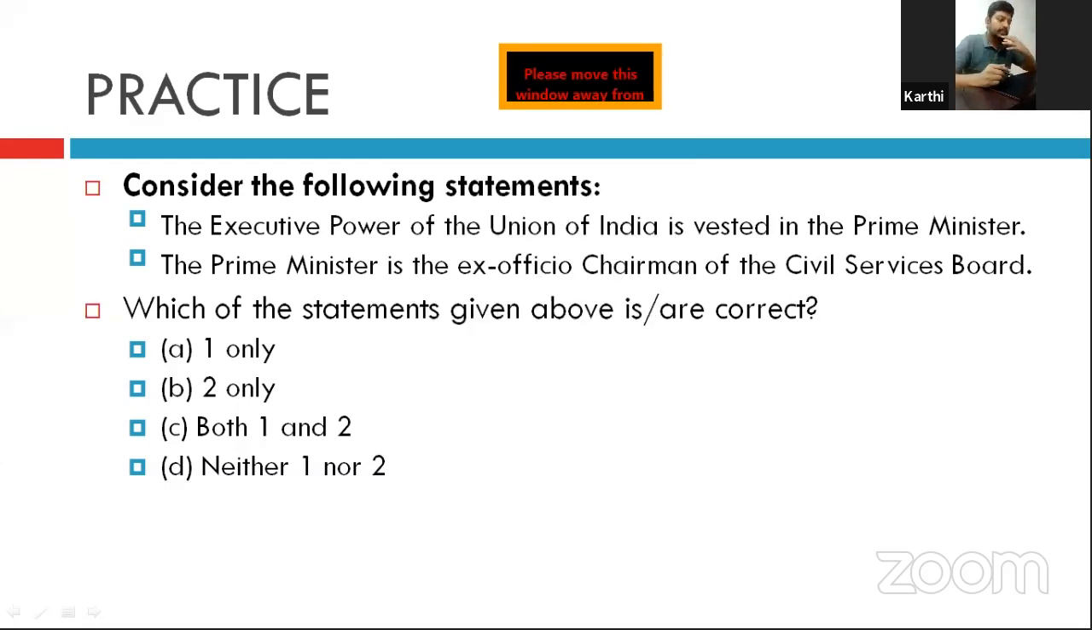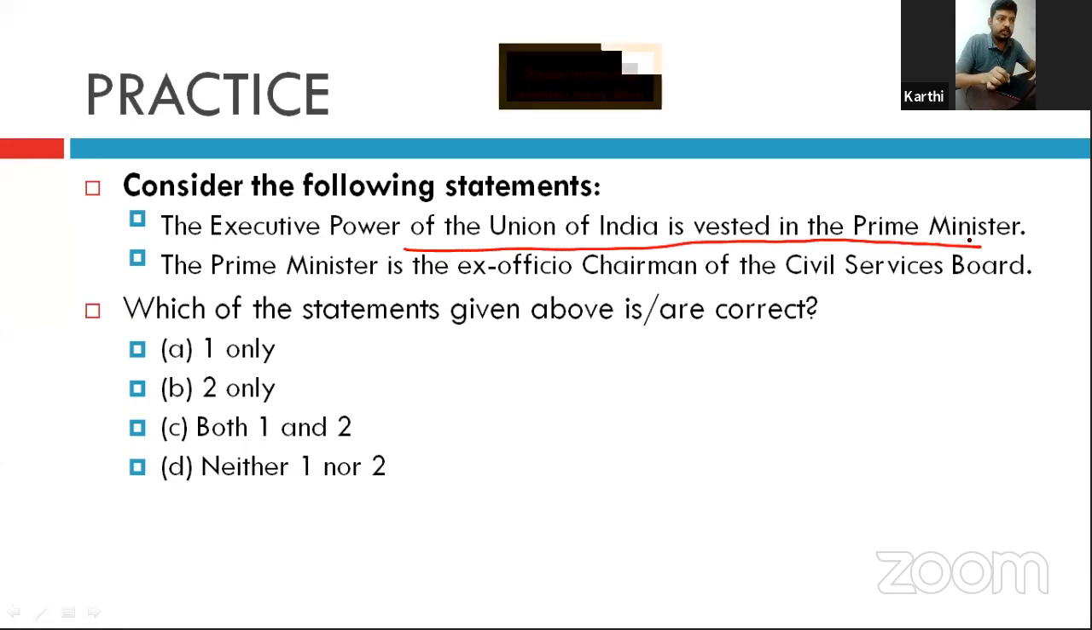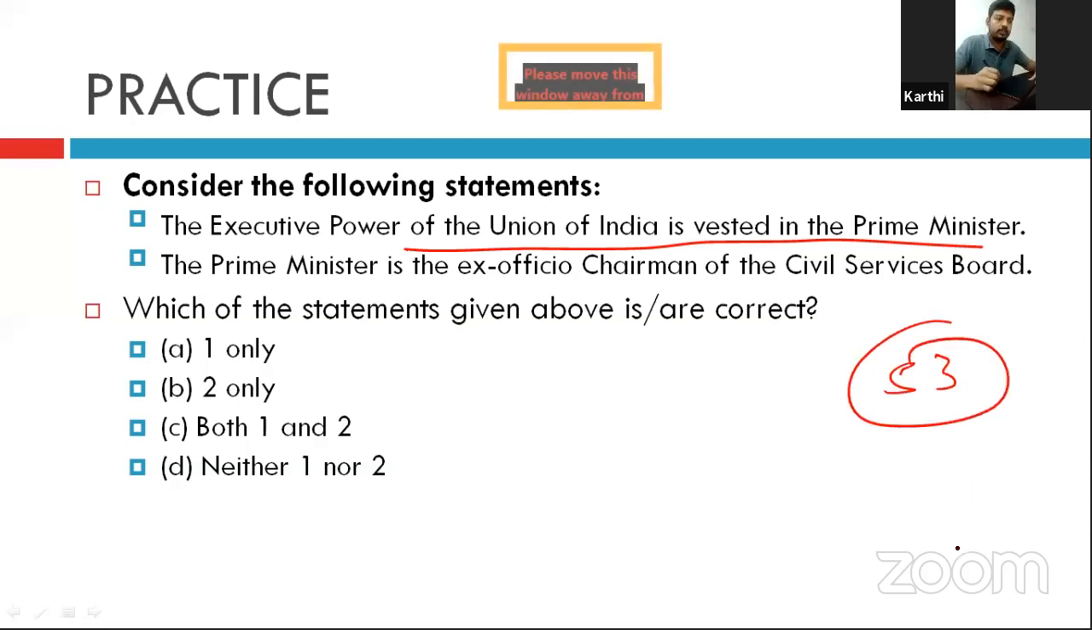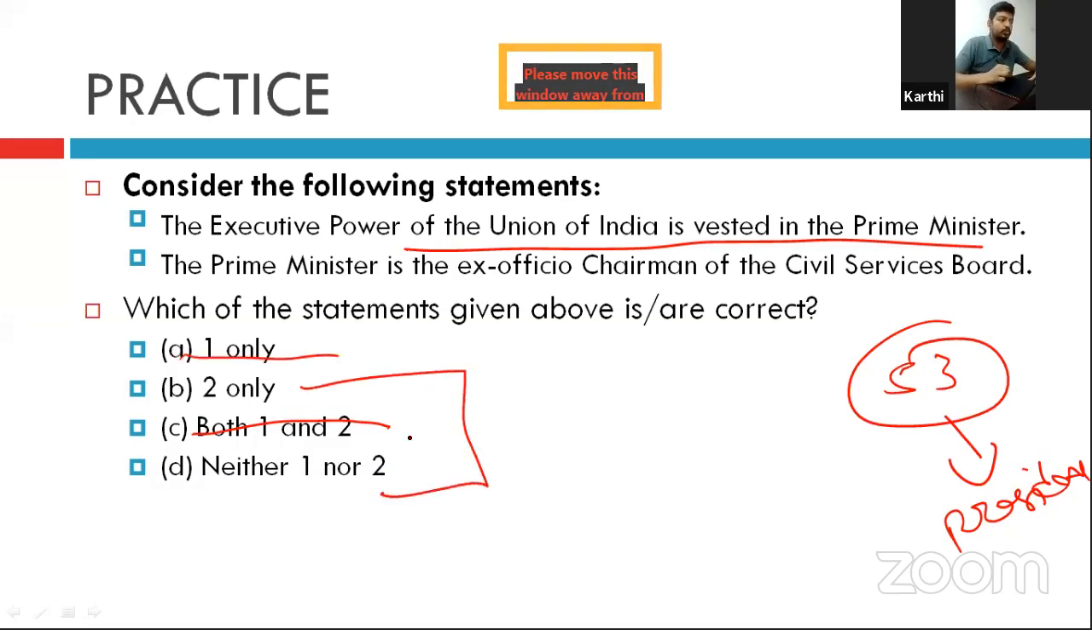Okay, friends. So, the first statement: the executive power of the Union of India is vested in the Prime Minister. The statement is clearly wrong. We have seen Article 53 states that the executive power of the Union is vested with the President. So the first statement is clearly wrong, so we can eliminate the options. Both 1 and 2 we can eliminate, and 1 only also we can eliminate. So we will remain with two options: 2 only, or neither 1 nor 2.